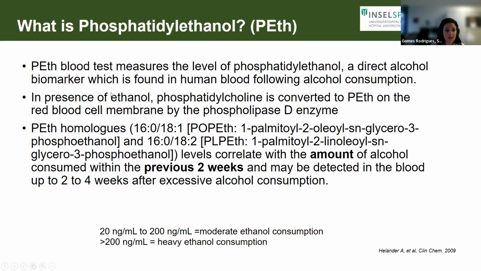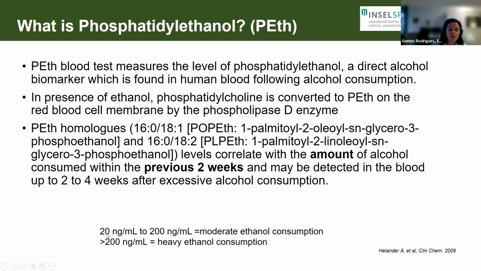What is phosphatidylethanol? It's a blood test that measures the level of phosphatidylethanol, which is a direct marker of alcohol consumption. Here, in the presence of ethanol, phosphatidylcholine is converted to PEth on the red blood cell membrane by the phospholipase D enzyme. And here, we have to consider some factors. If patients have severe anemia, this can influence the levels. And there are many other factors that we're not quite sure about, like severity of liver disease or the presence of bariatric surgery. It's still not clear across the board if this is reliable in terms of quantity, but certainly in terms of a detection test, it is quite reliable.